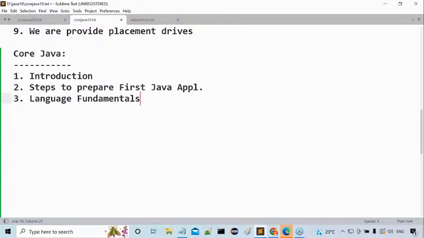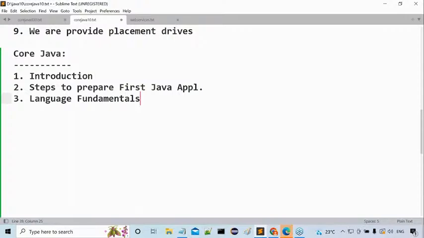After this object orientation, the next topic would be packages. How to declare packages and how to access the content from packages, how to prepare a jar file, how to access a jar file, how to provide class path setups, and everything. User defined packages and predefined packages, the purpose of each and every predefined package, everything. We are able to understand these packages. It is good, required content only.